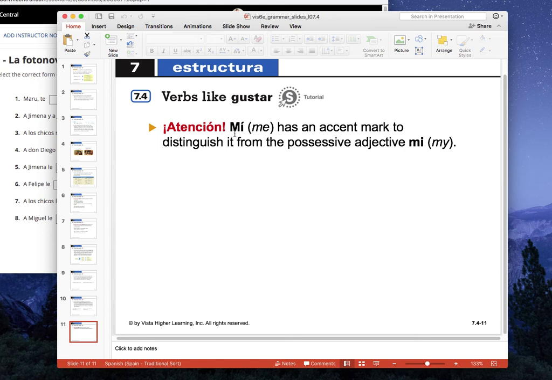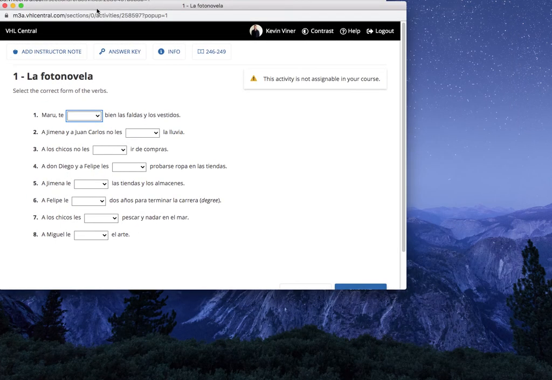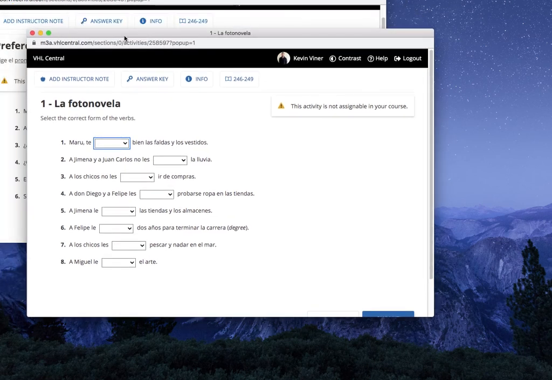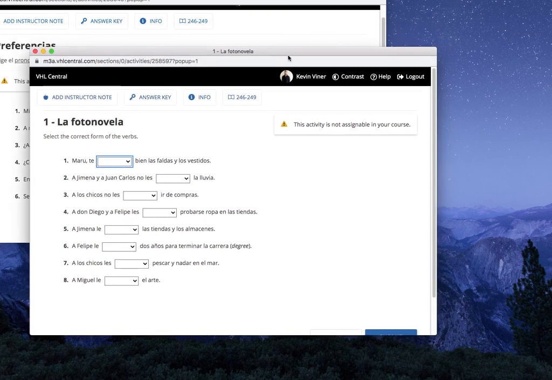And also, like I just said, the "me" has an accent mark over it to distinguish it from the possessive adjective "mi," like mine, right? Okay, so that's it for the PowerPoint. Let's put this into practice. If you want to look in your textbook, these were on page 246, 247. Well, here it says 249, but the information is on 246 to 247.